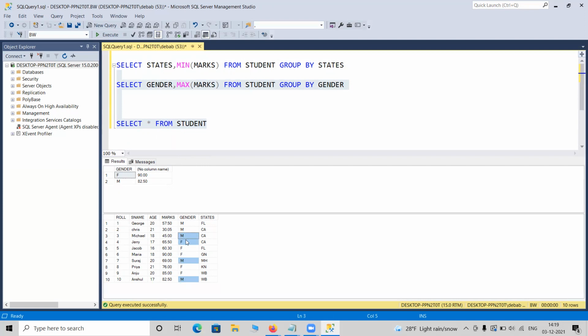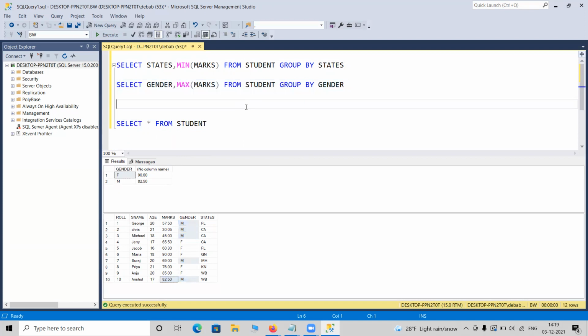Oh, sorry, these are not this one. So for male, these are the males, not this one. Yeah, 69. Yeah, the last one is the highest, 82.50. If you can take a look, it is successfully giving the result.